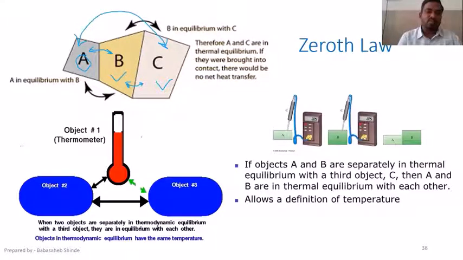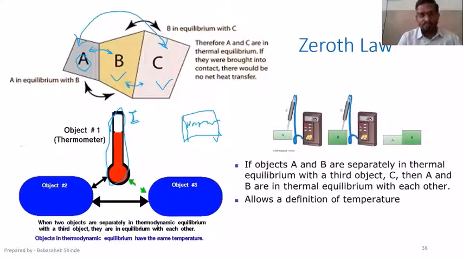Now how is temperature measurement done based on this zeroth law? Let's take an example. Suppose this is a thermometer, so this is the first body. We want to use this thermometer to measure the temperature of a human body. So the first body is the thermometer, the device used for temperature measurement.